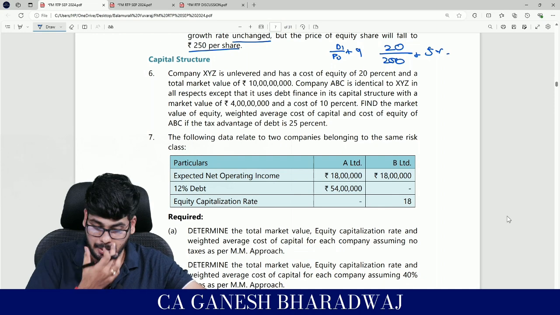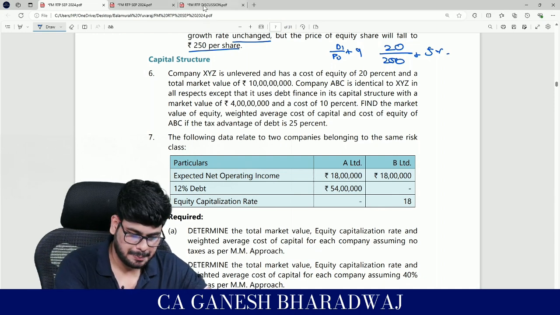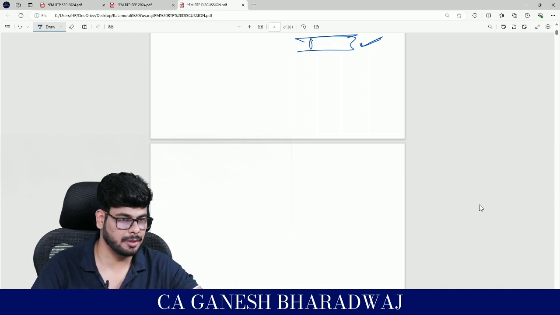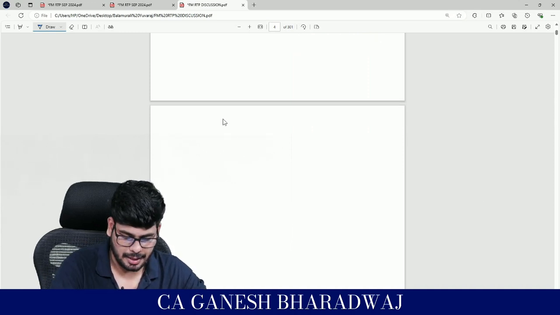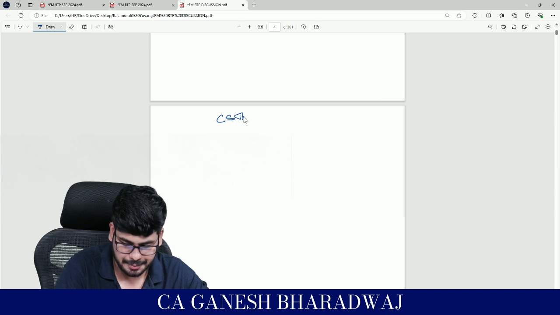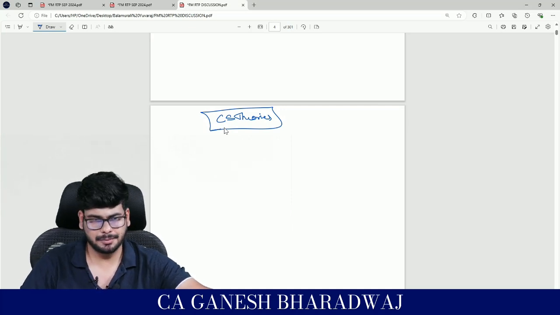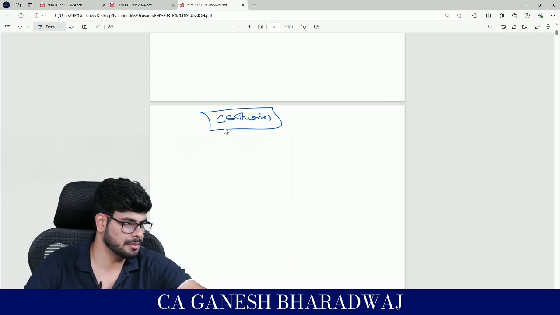Now this is one interesting chapter, which is basically capital structure theories. Right? Now guys, under this chapter there are a lot of assumptions involved, right?